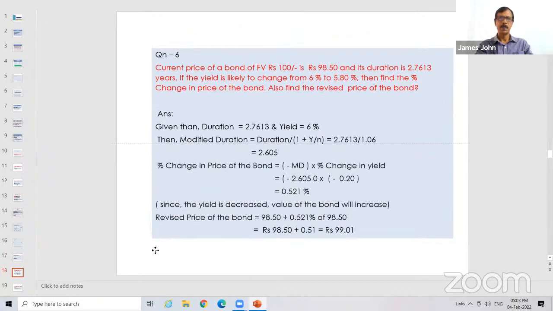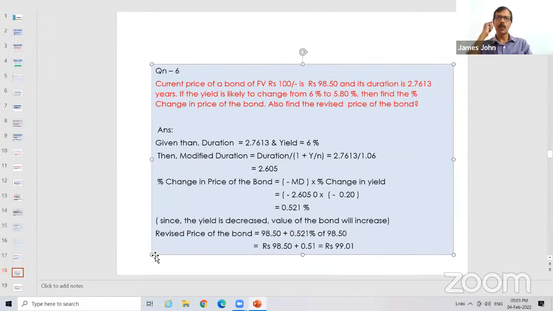The current price of a bond of 100 rupees is 98.50 and its duration is 2.7613. If the yield is likely to change from 6% to 5.8%, find the percentage change in the value of the bond. Also find the revised price of the bond.